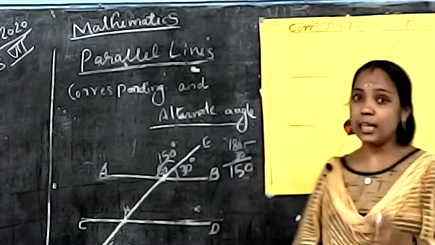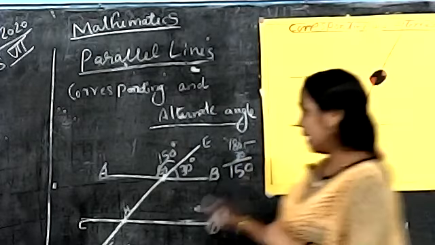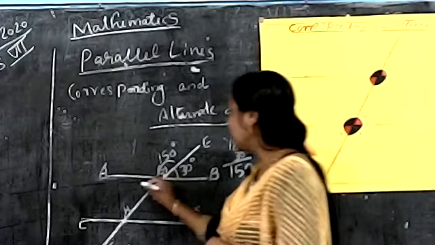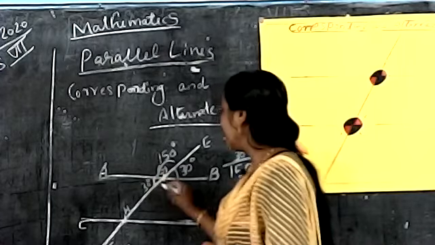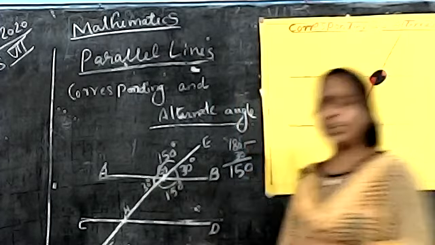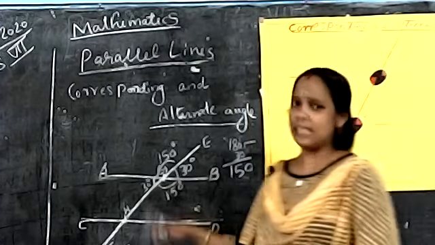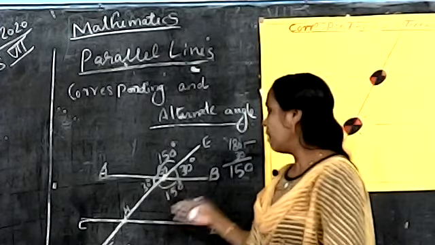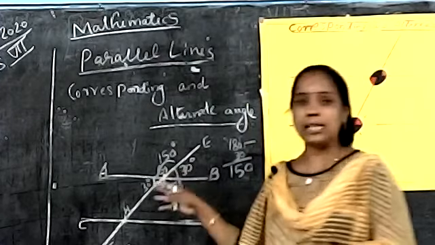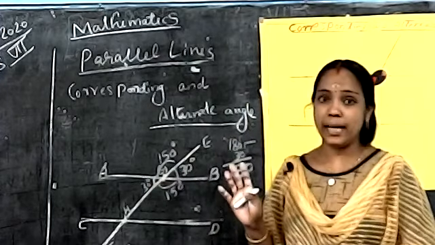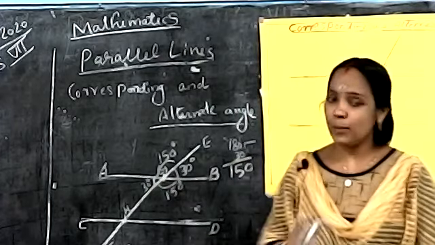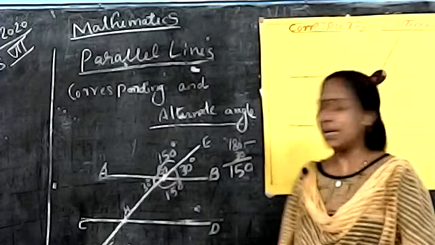This angle, opposite to 30, is also 30 degrees, and this one is 150 degrees. Did all of you understand? We have finished that portion. It is a linear pair, so nearby angles are 180 degrees, and opposite angles are equal.